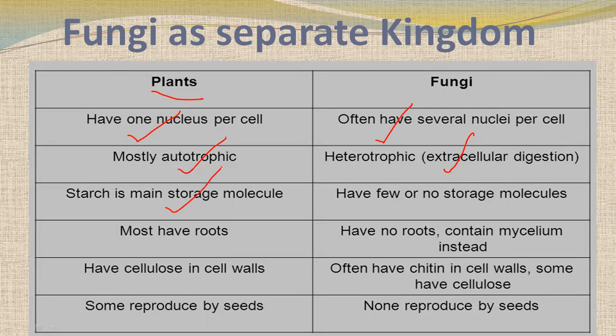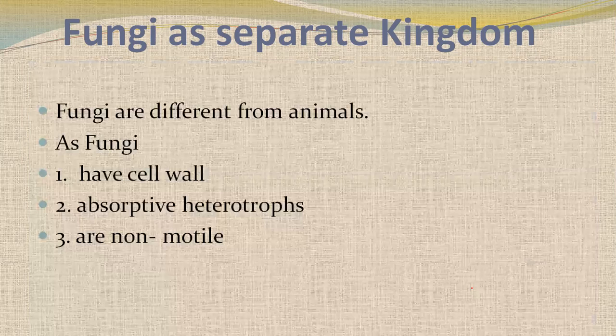Starch is the main storage molecule in plants, but fungi store glycogen. Plants have roots, leaves and stems, but fungi don't; instead they have mycelium. Plants have cellulose in the cell wall, the bigger difference, while fungi have chitin, though a little cellulose is also present in fungal cell walls. Plants reproduce by seeds, but fungi reproduce by spores.